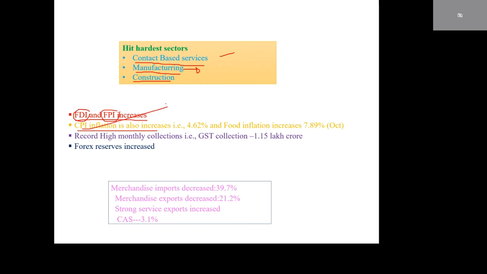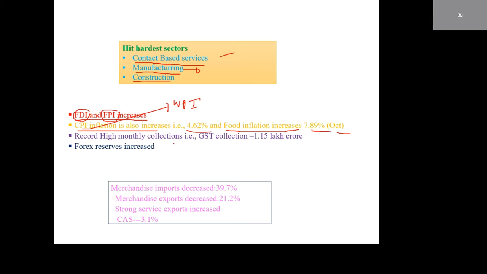Two types of inflation are there. That is, two types of price indexes: wholesale price index and consumer price index. Consumer price index inflation increases to 4.62% and food inflation increases to 7.89%. That is during October. Government is taking measures to reduce our food inflation.